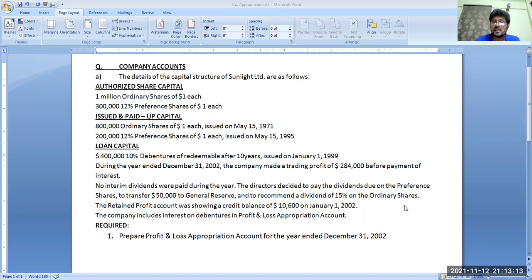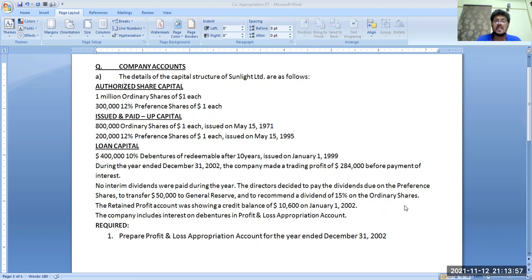Now partnership, how to make an appropriation account in partnership. That was discussed on my channel on 12th August this year, 2021. I have posted a video where we calculated profit, and then we did the appropriation account of partnership. So if you want to learn what happens to the profit in partnership, you can watch that video of 12th August 2021. Okay. The only thing remaining was what happens to the profit in joint stock companies. So how to make an appropriation account of joint stock companies. Are you getting my point? So today we are going to discuss the appropriation account of a joint stock company. Partnership we did. Sole proprietorship is very easy.